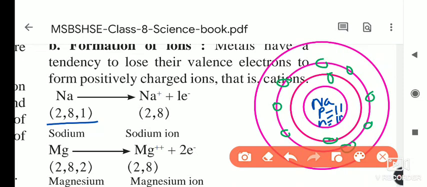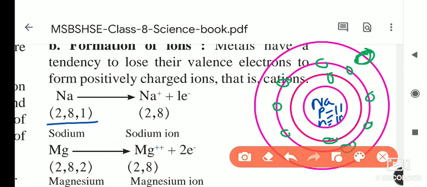According to the atomic number, 1 electron will come in the outermost orbit. At the time of formation of a chemical bond, sodium has to complete its octet to be stable.